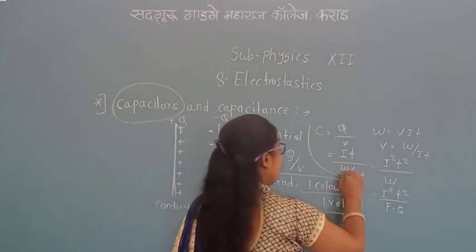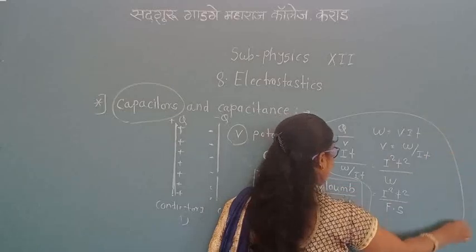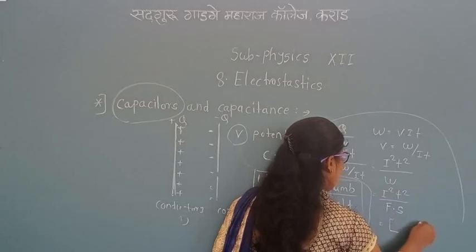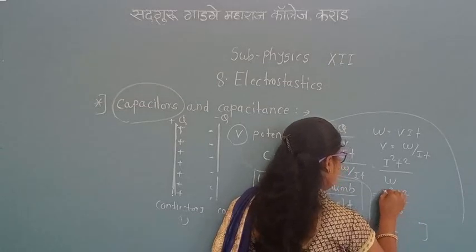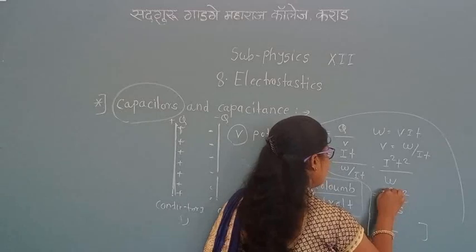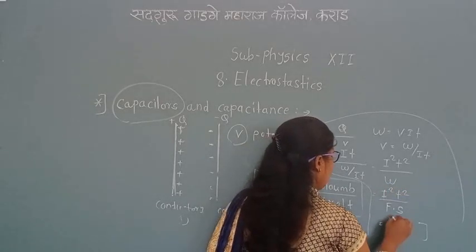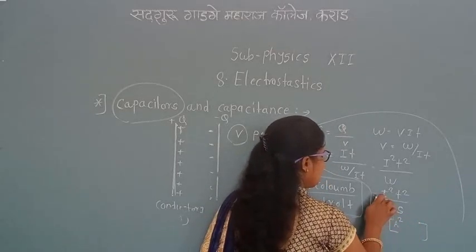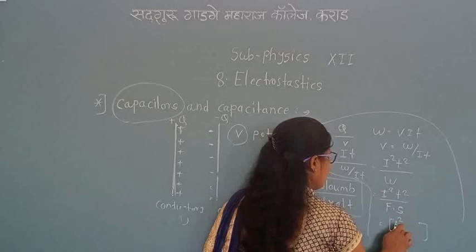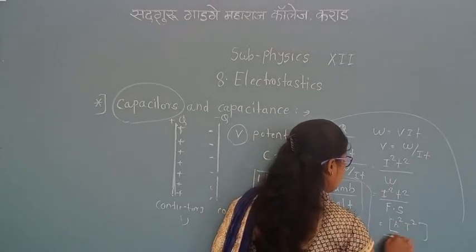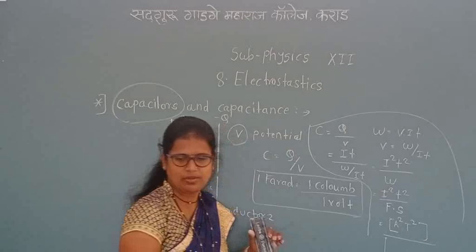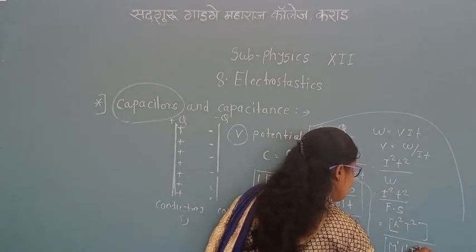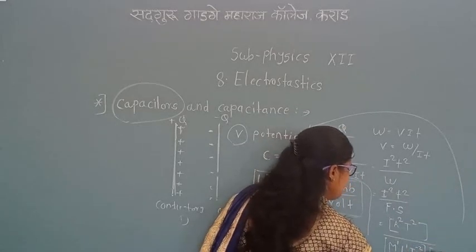Then we can simplify this equation. We can write the dimension, and in the book, instead of I squared, they write S squared, but there is no problem writing I squared. T squared dimension. The dimension of force we already know is M1 L1 T raised to minus 2, and S means L.